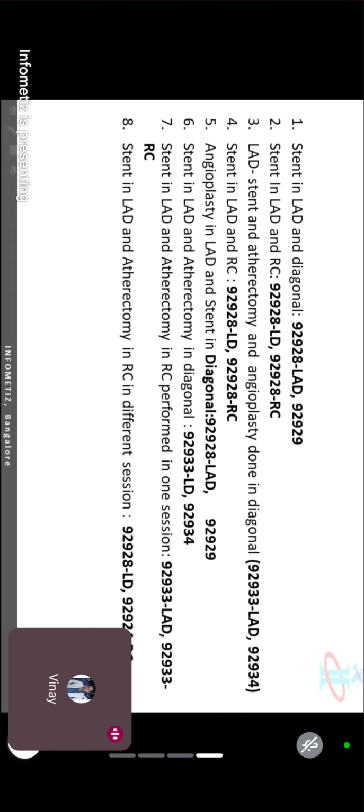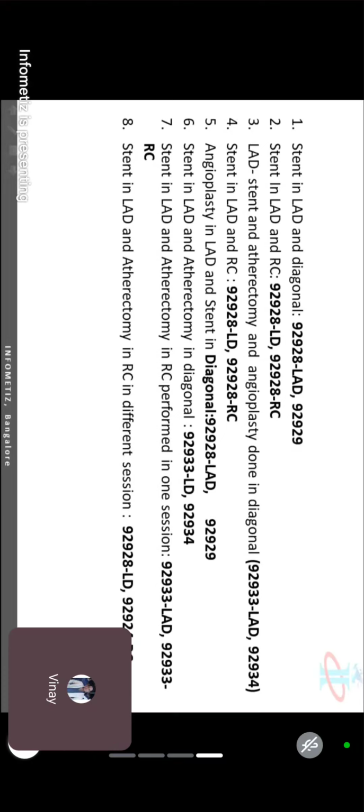Second question, stent in a LAD and RC. Only stent placement, 9 to 928. Okay, LAD. I cannot use 29 here because 29 is for branches only. So I can use the same code twice or with a different modifier, RC.